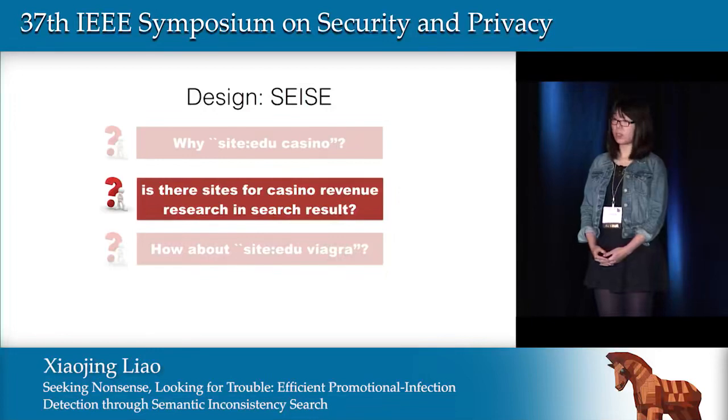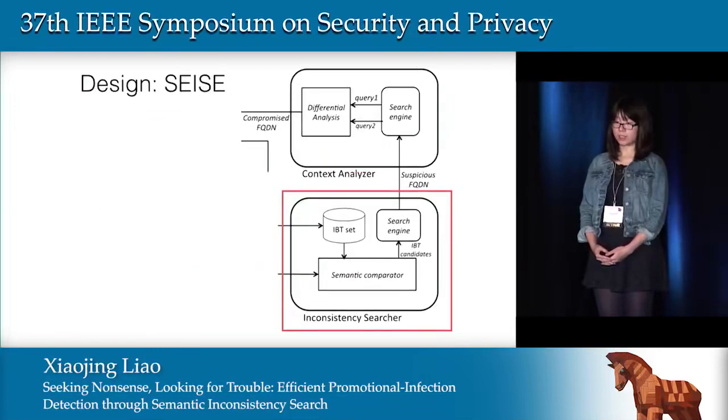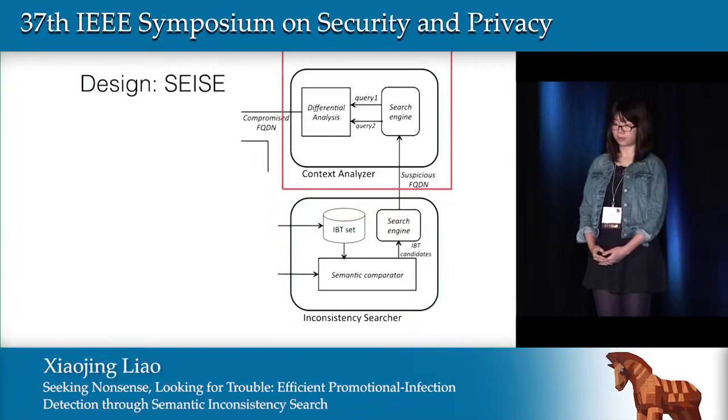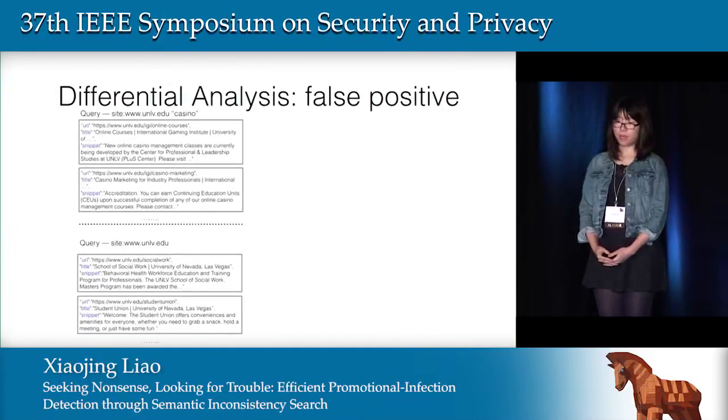Then we try to suppress false positives in the search results. In SIS, we conduct a differential analysis in the context analyzer to reduce false positives. Here we show two examples to describe how it works. The first one is a false positive, a casino marketing course at a university in Las Vegas.